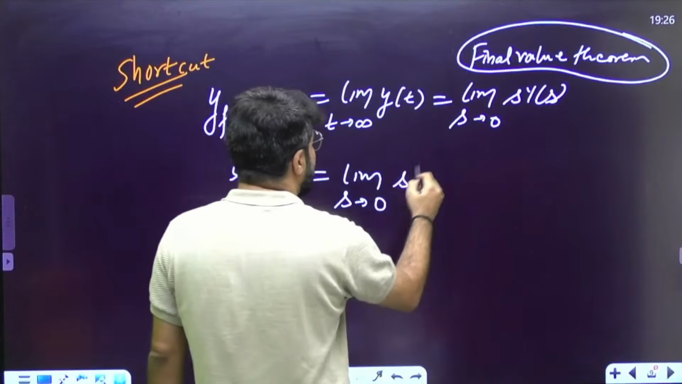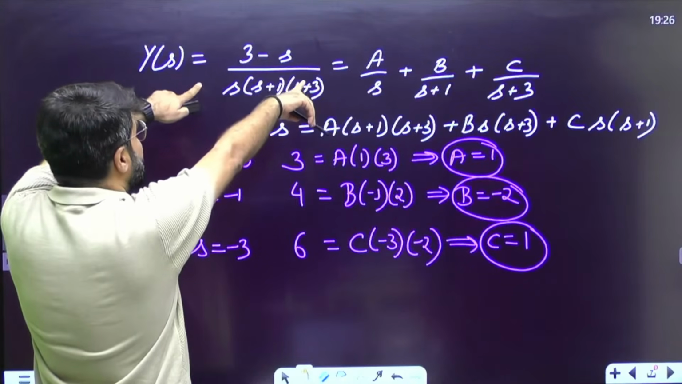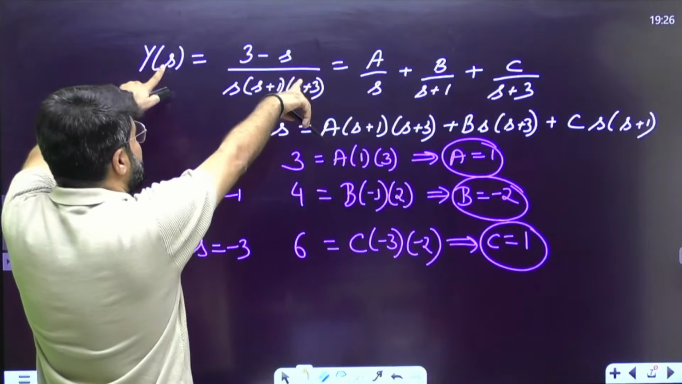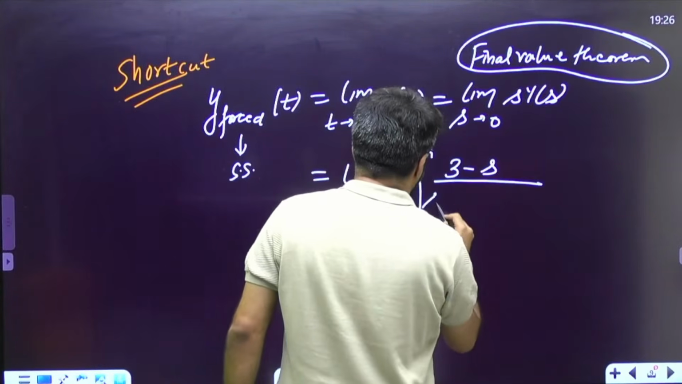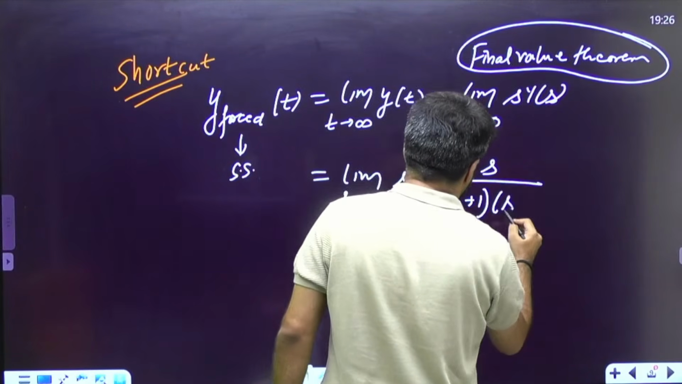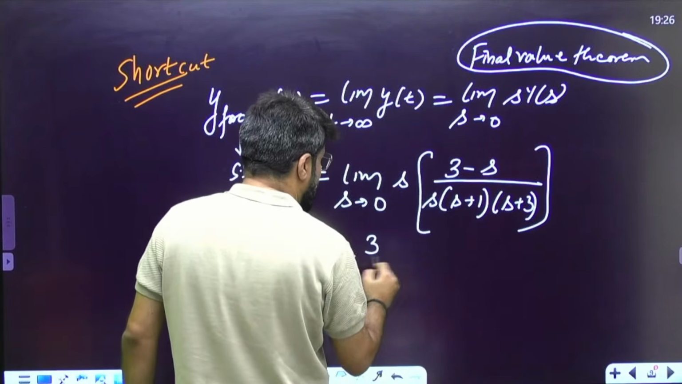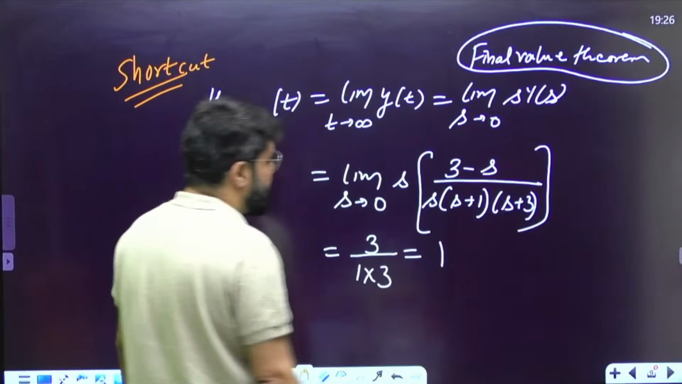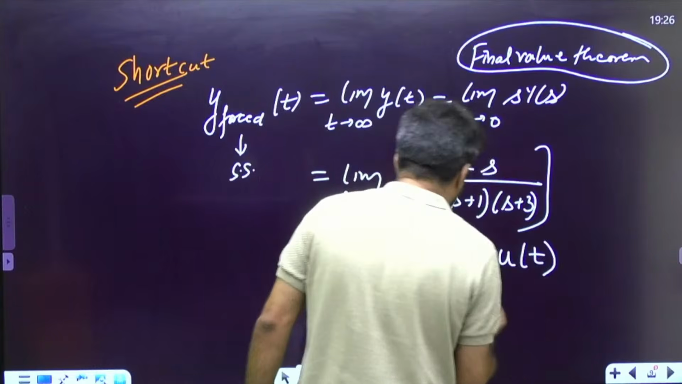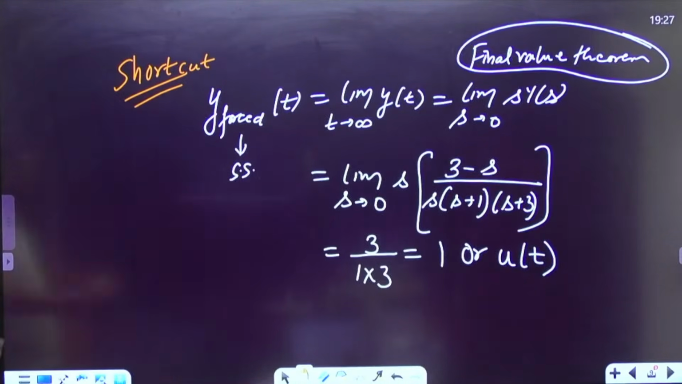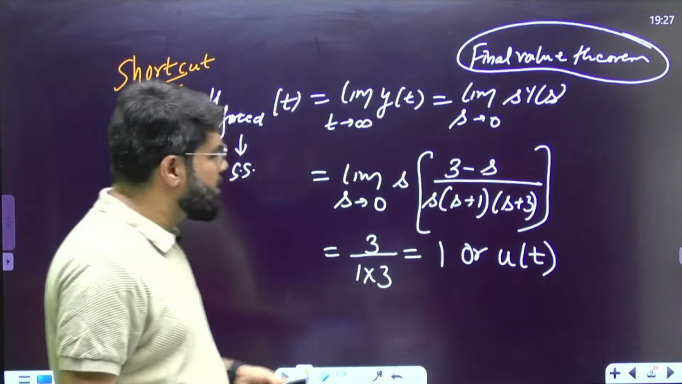Limit s tending to 0 of s into Y(s), and what is Y(s)? No need of any partial fraction. I'll just take this Y(s), which was given as G(s) upon s, this expression without any partial fraction, and substitute there: 3 minus s, divided by (s plus 1)(s plus 3). When I do so, s and s cancel, and then when I put s tending to 0, 3 upon 1 into 3, that is going to be 1. 1 means u(t). For t greater than 0, it is automatically causal. The output is going to be 1. What is the answer left at steady state? 1, we will call it u(t). This is a simple shortcut to calculate.